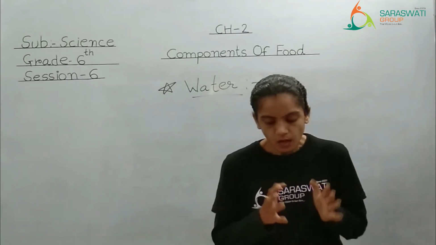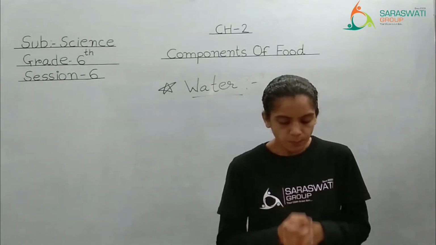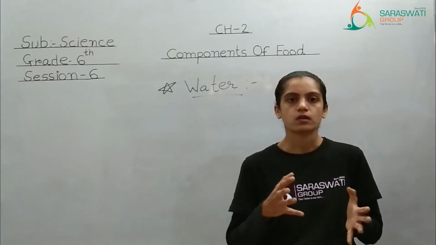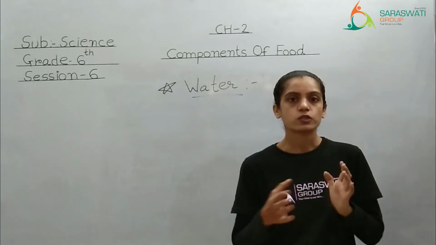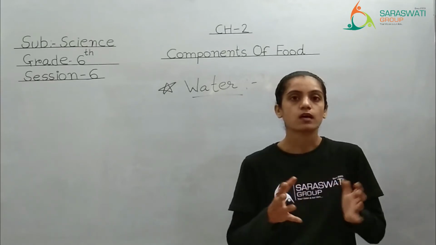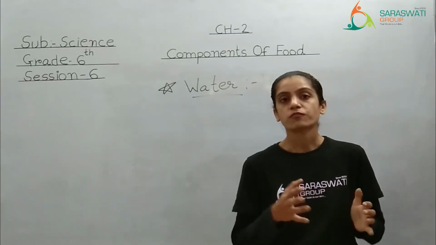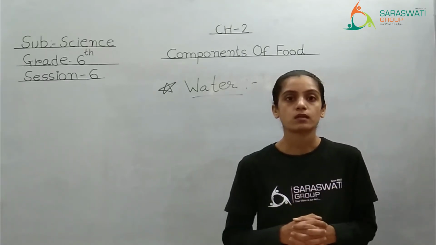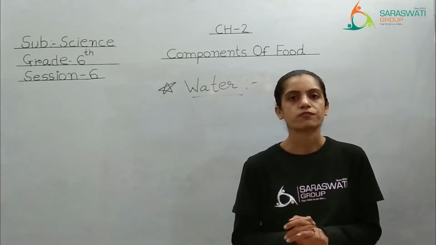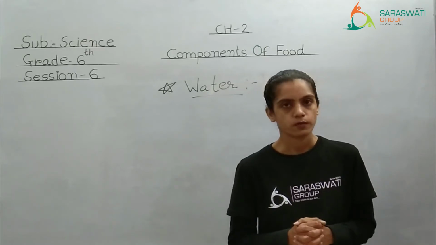See, other sources of water include fruits, vegetables, milk and juices, right? So instead of taking raw water, we can take a juice. There are certain vegetables like cucumber, right? Khira kakdi, which has a lot of water. Some of the fruits like muskmelon and watermelon have too much water in them, right? So they are also a good source of water. Means all types of liquids are a good source of water, right?